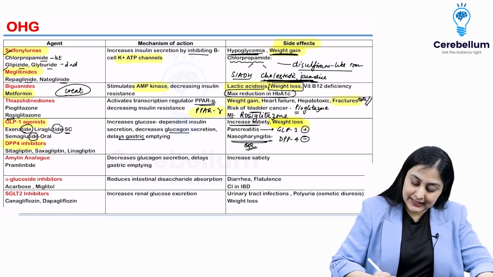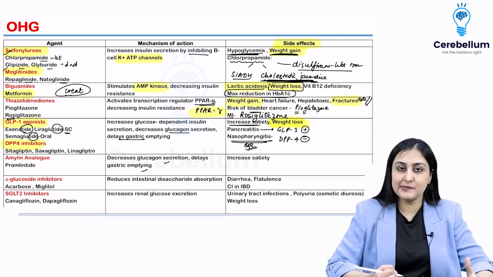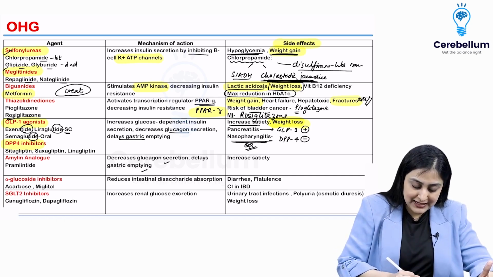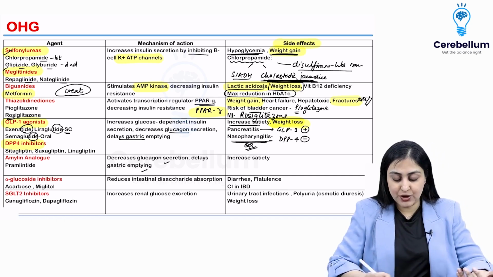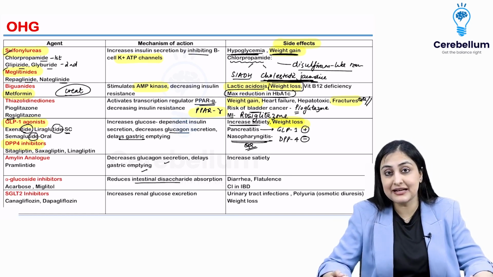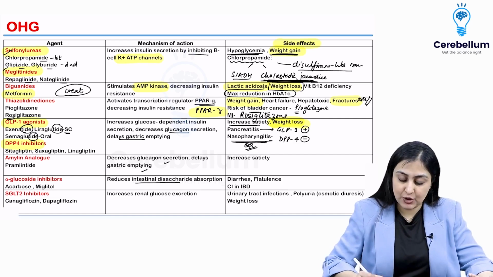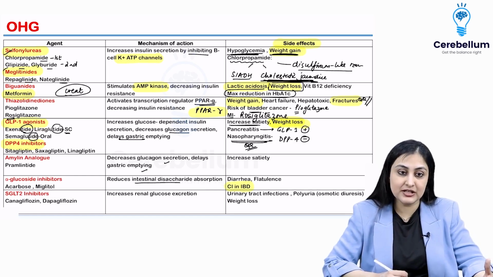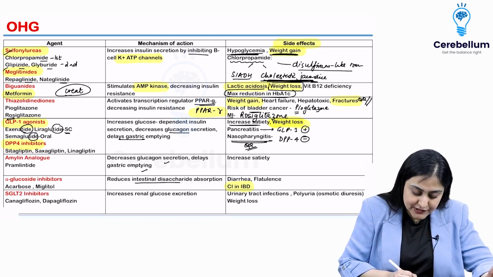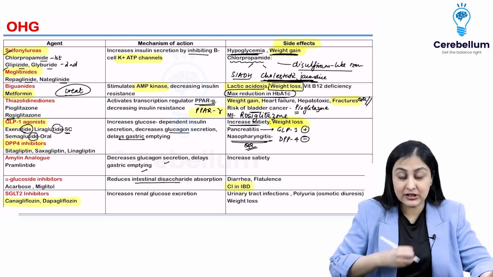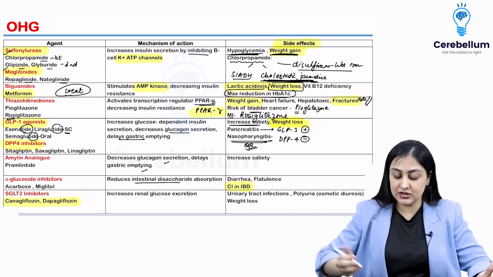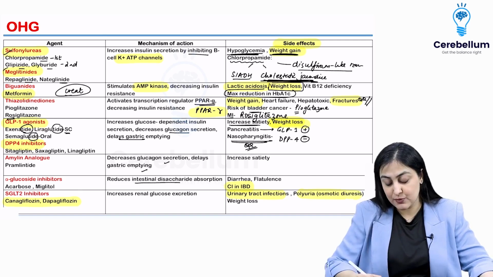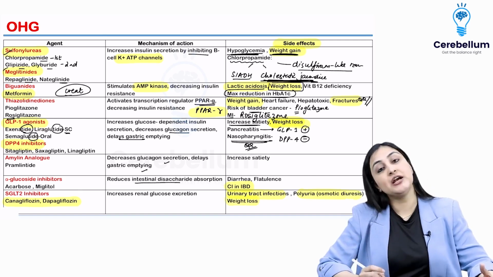Then we have amylin analogs, which act by two of the other mechanisms, glucagon and gastric emptying, no other side effect as such. Alpha glucosidase inhibitors are acarbose and miglitol, and because this reduces the intestinal breakdown of the complex sugars, this can cause diarrhea and flatulence, and that is why it is contraindicated in inflammatory bowel disease. And SGLT2 inhibitors, remember, gliflozins are extremely important. They increase the glucose excretion in the urine, and that is why they predispose to UTI and polyuria because of osmotic diuresis, and they also have weight loss.